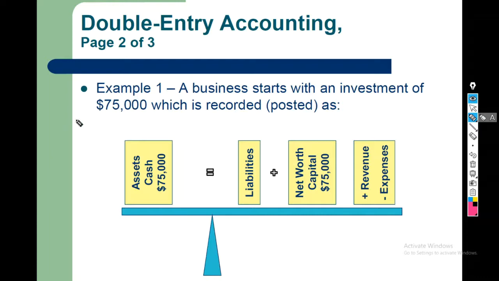Let's check out this example which says right here, a business starts with an investment of $75,000. So cash of rupees 75,000 is brought inside the business, hence cash, that is asset, is increased, and correspondingly net worth, capital, which is owner's capital or equity, or owner's fund, is also increased right here. Hence 75 equals 75.